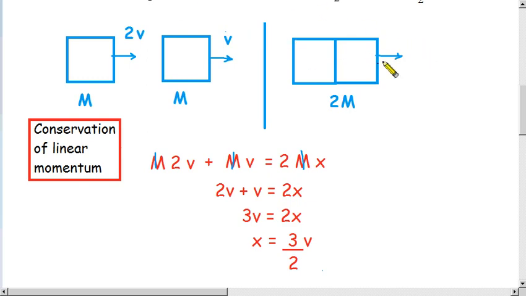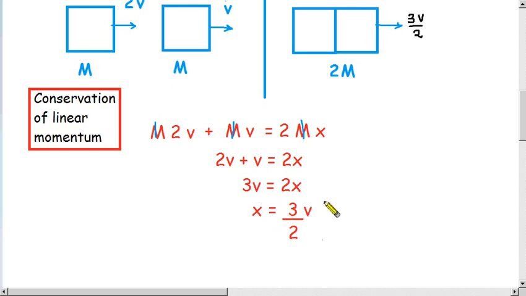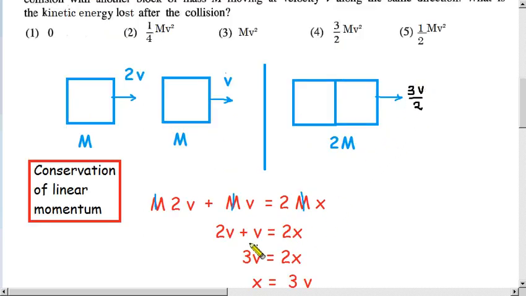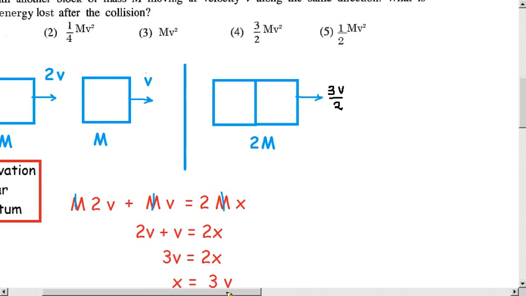So let us write, therefore, now we know the velocity, 3 times v divided by 2. As you solved the first question, the same way you apply conservation of linear momentum to this object and this object, get the total amount, and after that you equate it with the final momentum, multiplying the total mass and the velocity symbol x. So you get this velocity, and now after that you have to go further.